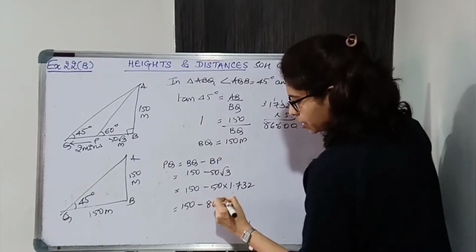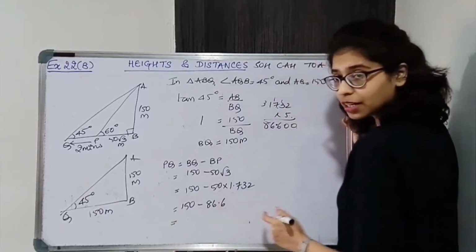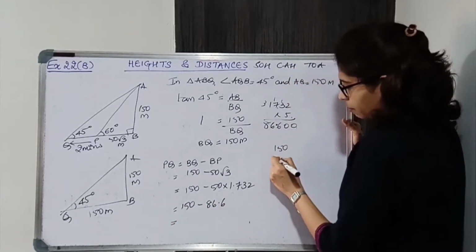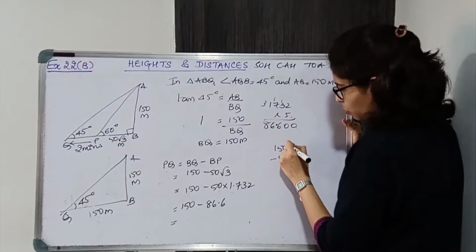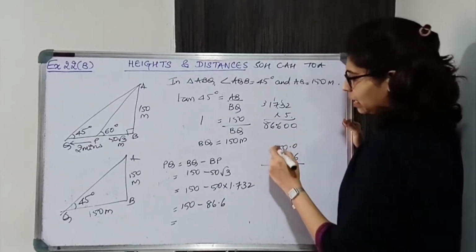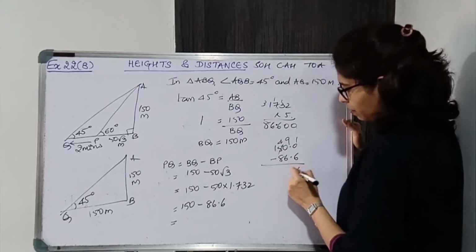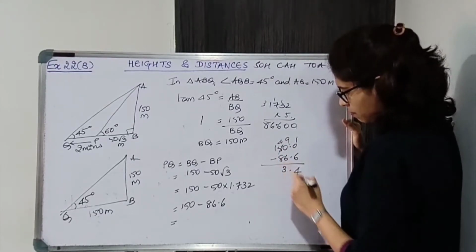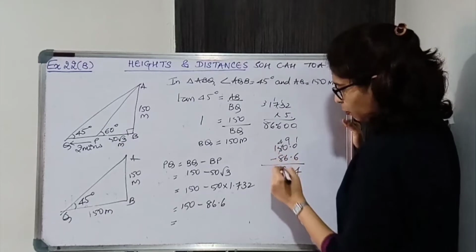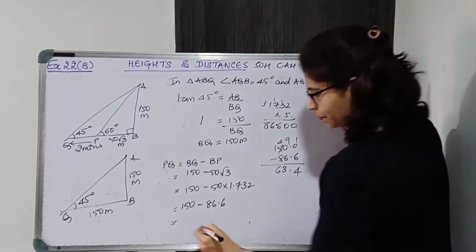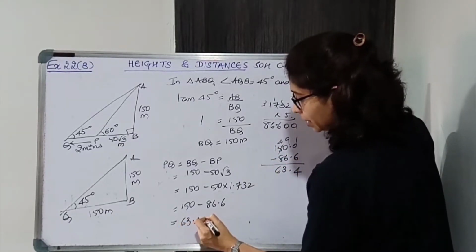So 86.6. Okay, now subtract 150 minus 86.6, so यहाँ पे 0.0 हो जाएगा. Now subtract, so this will be 14 minus 8, that will be 63. So 63.4 meters.